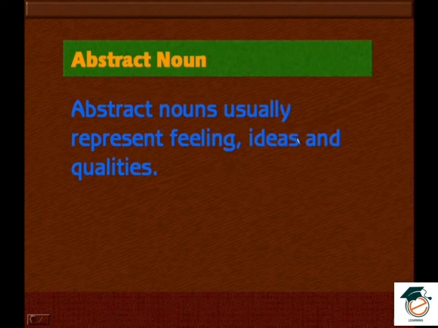Abstract nouns usually represent feelings, ideas and qualities. Now you can get a clear idea. They represent one's feelings, some ideas and qualities. So these related words are called abstract nouns.